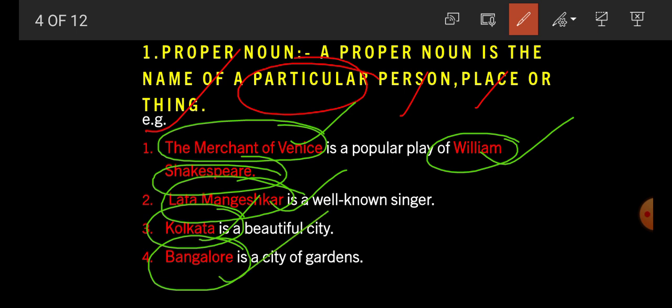So student, what is proper noun? Proper noun is the name of a particular person, place or thing. As with the help of example, we have already learned here that Merchant of Venice is the name of a particular book. William Shakespeare, name of particular writer. Lata Mangeshkar, particular name of singer. Kolkata, a particular city. Bangalore, a particular city. So all the words written in red ink is proper noun.